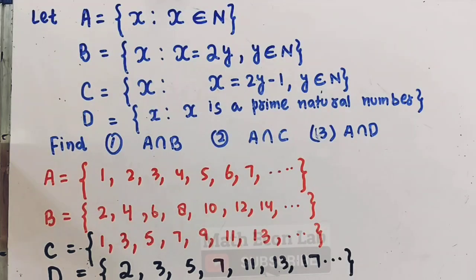Okay, now we are being told to find out A intersection B. Now we need to find out A intersection B.